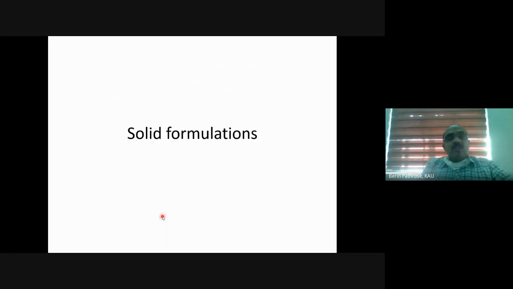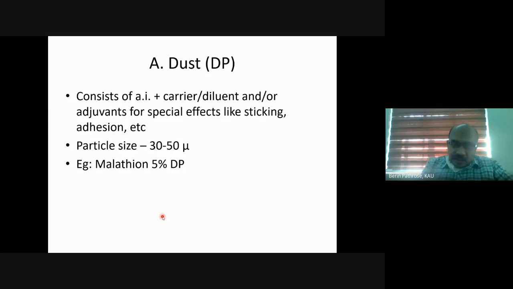Coming to the first kind of formulation, that is solid formulation. Among the solid formulations, the first is dust formulation. As the name indicates, it is a powder, dust. The abbreviation is DP, which means dusting powder. This formulation consists of the active ingredient, that is the pesticide molecule, and we add a carrier or diluent, which means any inert material added to the pesticide molecule. It doesn't improve any property of the pesticide molecule.